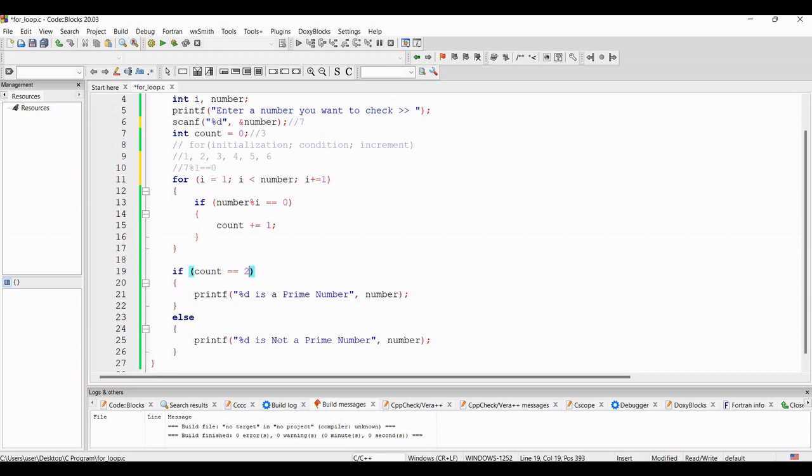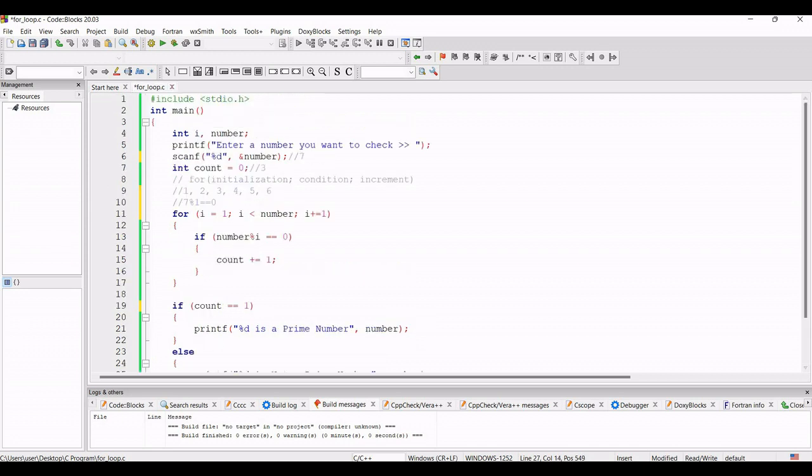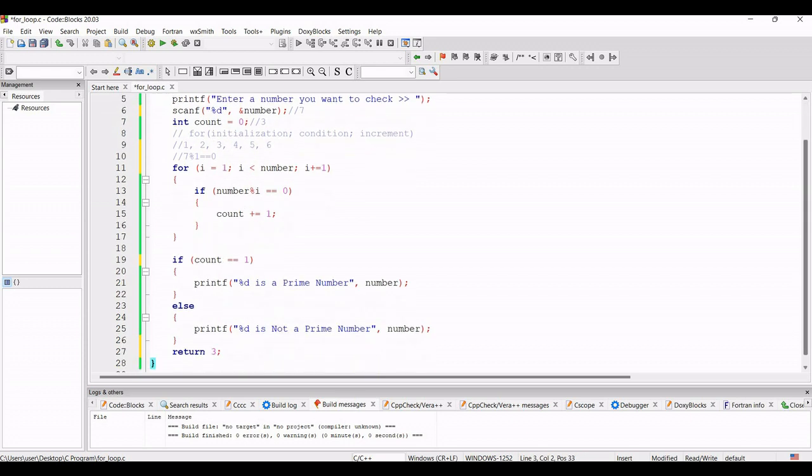So for that reason, if we do not give the equals to sign here, we have to make if count equals to 1. At that time the program will run successfully. And at the end I forgot to give that, so we have to give return 0, because there I have written int main. So now I hope you can understand.